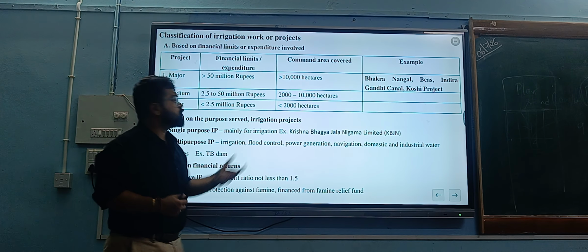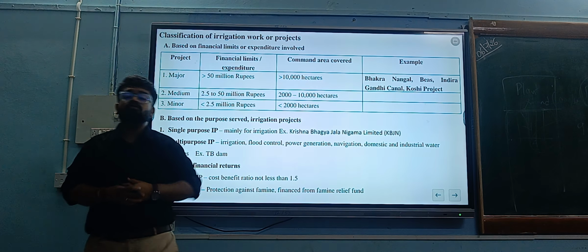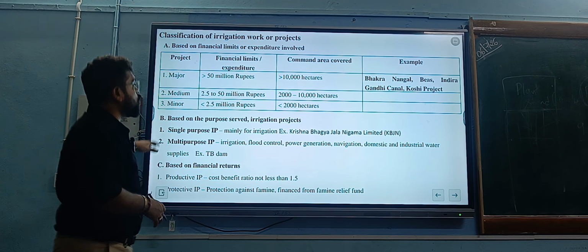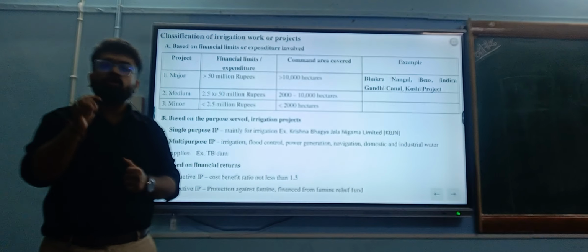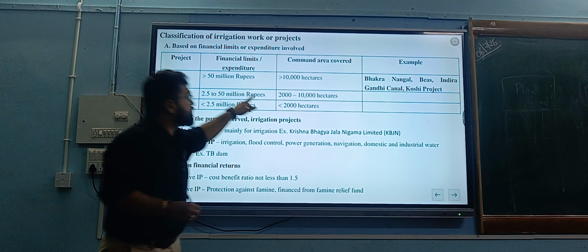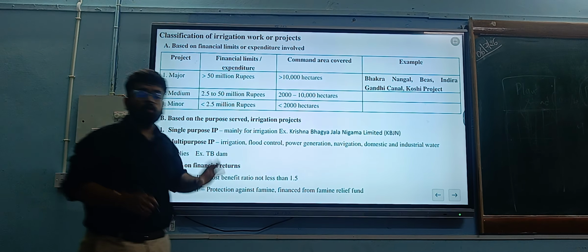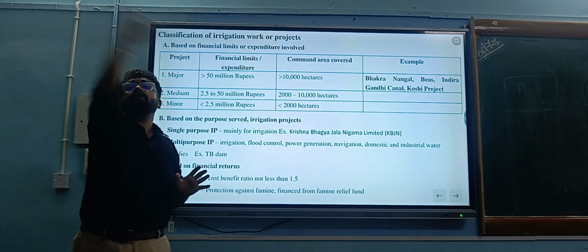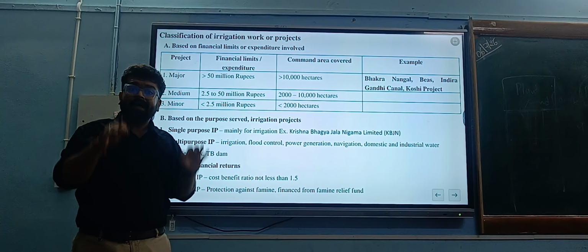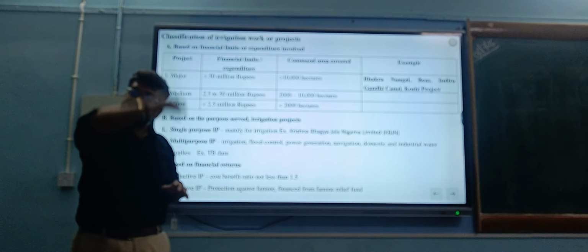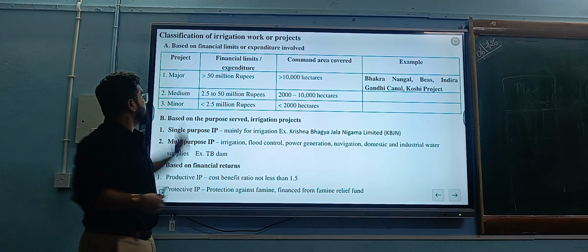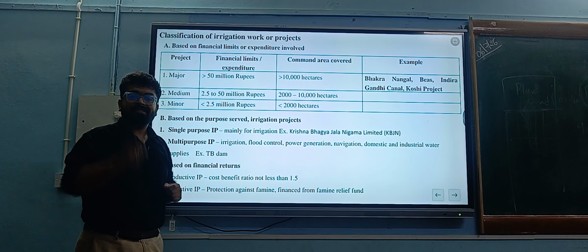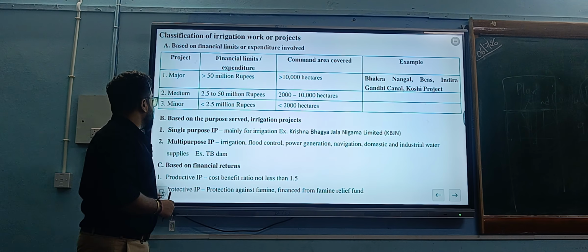The medium irrigation project has a command area of 2,000 to 10,000 hectare, and the minor irrigation project an area of less than 2,000 hectare. From a competitive exam point of view, this classification plays a very important role. Major irrigation has a command area of more than 10,000 hectare, minor irrigation less than 2,000 hectare, and the expenditure is more than 50 million rupees for the major and less than 2.5 million rupees for the minor.